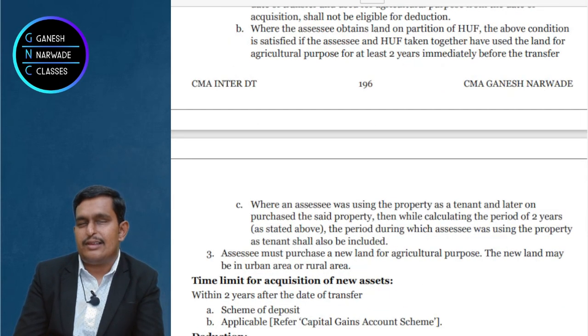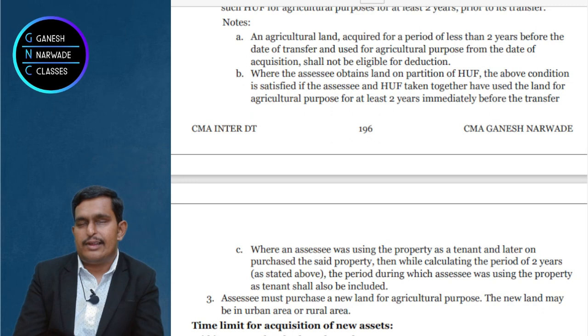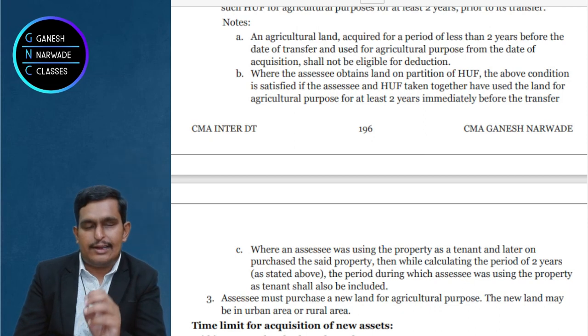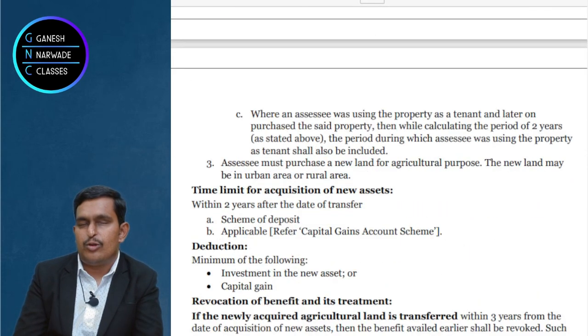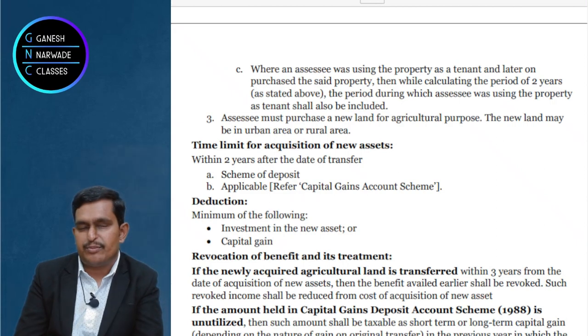Is it taxable? The answer is no, because there is a capital asset, but that is agricultural land. It is transferred to the government, that is also okay. But under section 10(37), it is explicitly exempt, and that's why we call it exempt. There should be no ambiguity or doubt in this topic. Clear to all of you? Yes or no? If any doubts are there, you can always contact me.